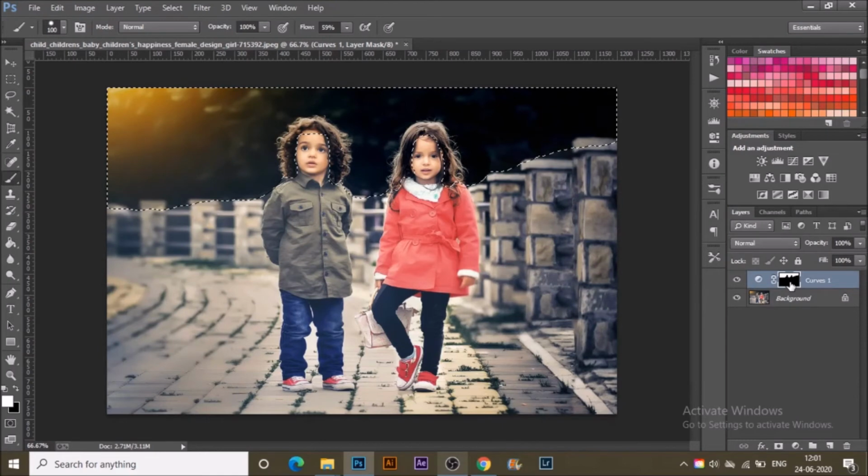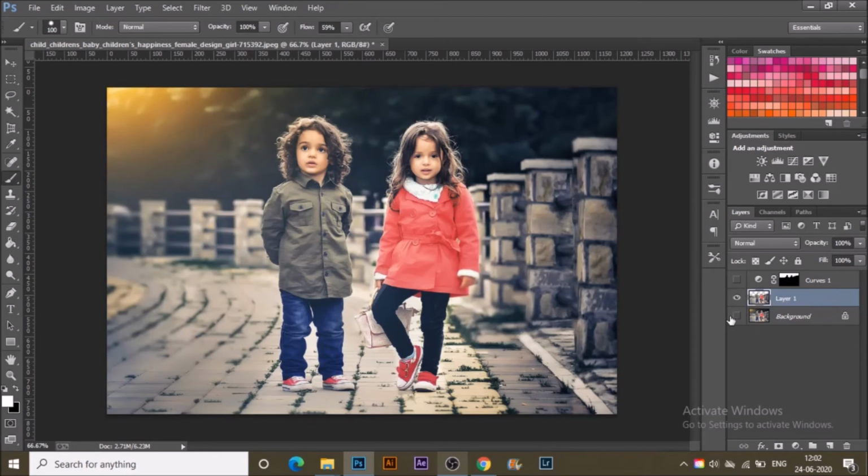That's all I selected, but I want its opposite. So hit Ctrl Shift I on the keyboard and you have selected the opposite of the selection like this. And hit Ctrl J while on the background layer. This makes a duplicate of that selected area.